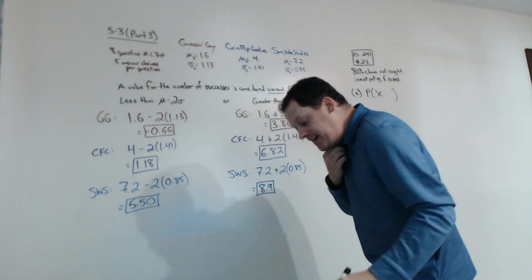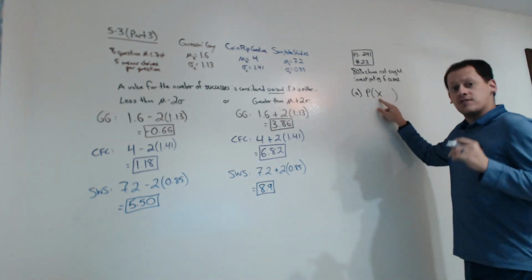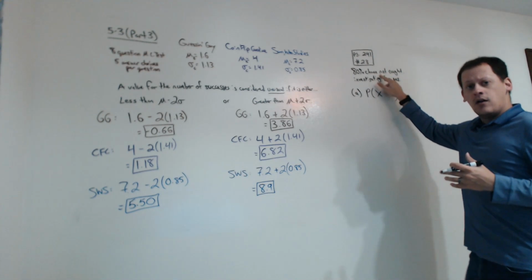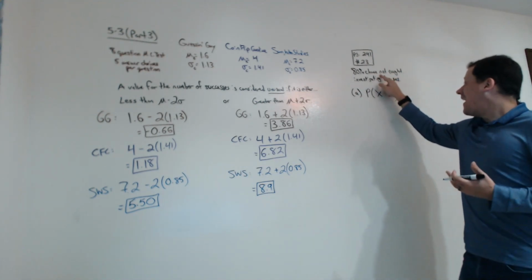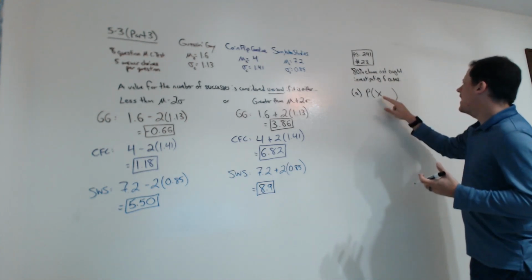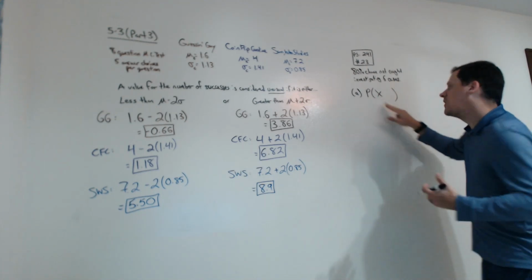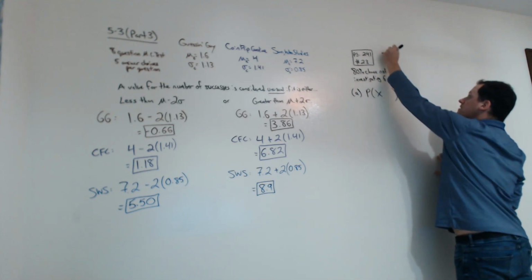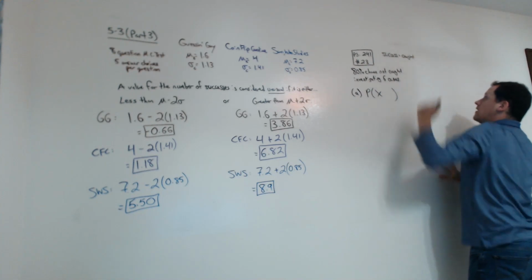So I need to determine what a success is, because X stands for the number of successes. Is it a success if they're not caught, or is it a success if they are caught? I think it's reasonable to suggest that X, the number of successes, is that they are caught. So I'm going to write success equals caught.